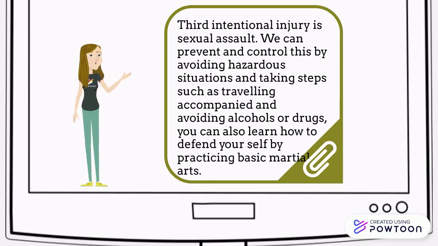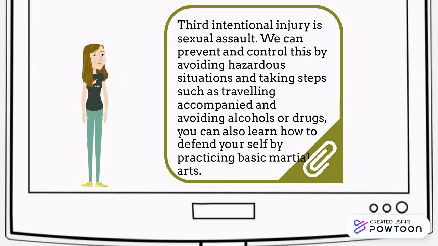Third intentional injury is sexual assault. We can prevent and control this by avoiding hazardous situations and taking steps, such as traveling accompanied and avoiding alcohol or drugs. You can also learn how to defend yourself by practicing basic martial arts.